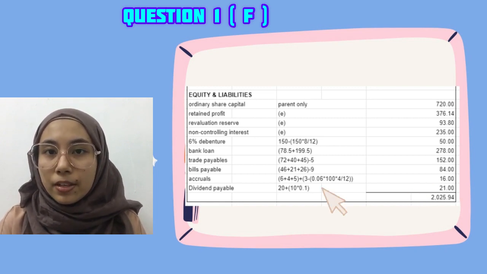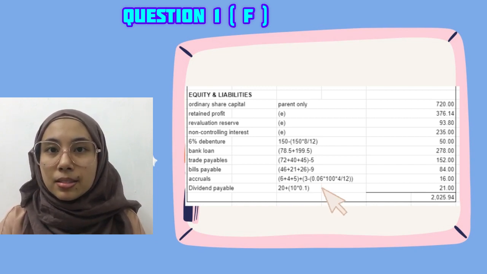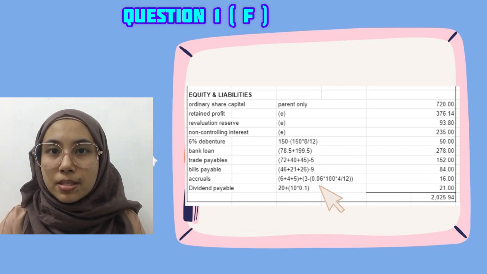And lastly, for dividend payables, 20 million plus 10 million times 10%, where 10% is NCI direct interest on second acquisition. So the total of equity and liabilities is also the same as total assets, which is 2025.94 million.